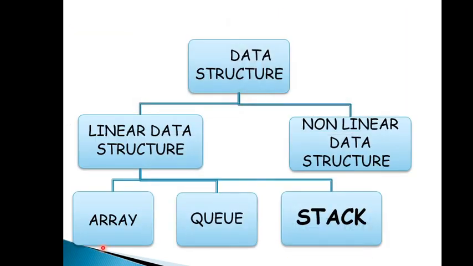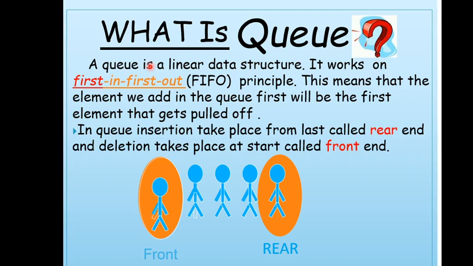As we already know, queue is a linear type of data structure. Now, what is queue? Queue is a linear data structure. It works on the FIFO principle. FIFO stands for first in, first out. What does it mean? It means that the element we add in the queue first will be the first element that gets pulled off. In a simple manner, we can say that queue is a first come, first serve approach.